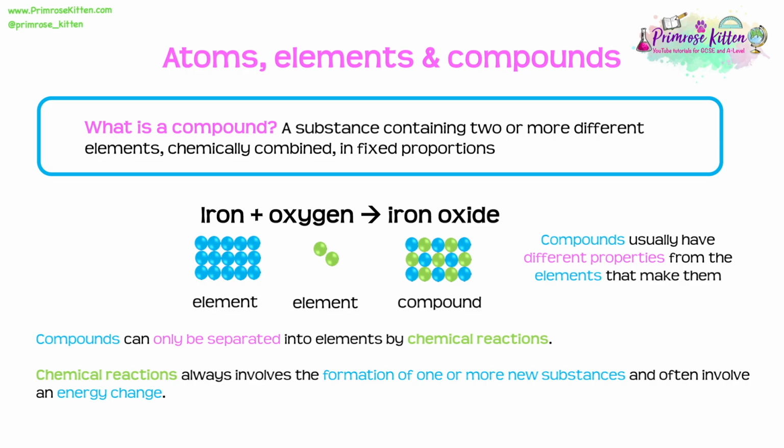Now, chemical reactions will always involve the formation of one or more new substances, such as this example here, where iron and oxygen made iron oxide, and they will often involve an energy change. So quite often we'll observe an increase or a decrease in temperature due to this energy change.